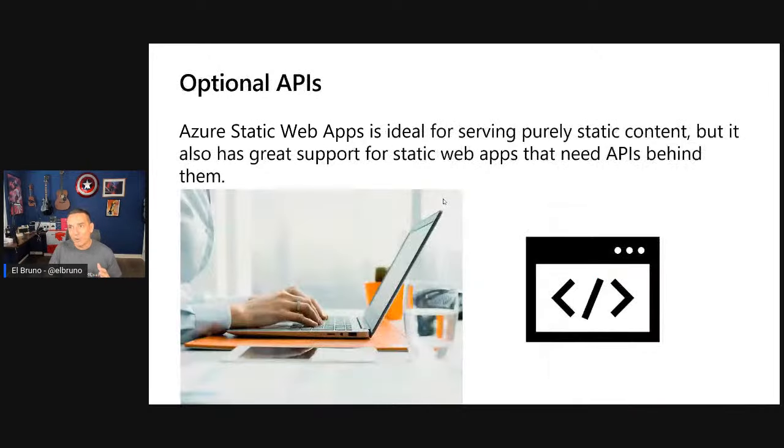As I said, I am not a big fan of slides, but I want to mention that even if it's ideal for serving static contents, you can have APIs in the back, which I didn't really understand until I was talking with my colleague Chris Noring. He really rocked the web environment, and he was explaining how to create APIs. And I said, oh my God, this is great. I also want to show how we can do this. So even if the main idea is to work with static content.